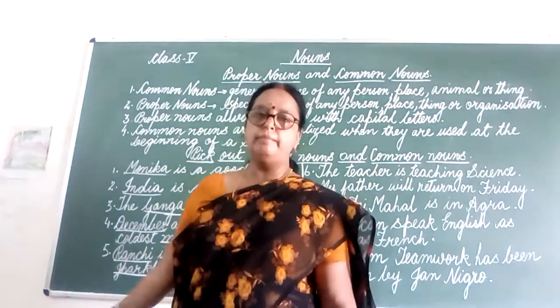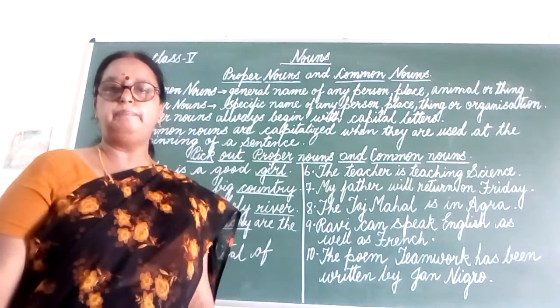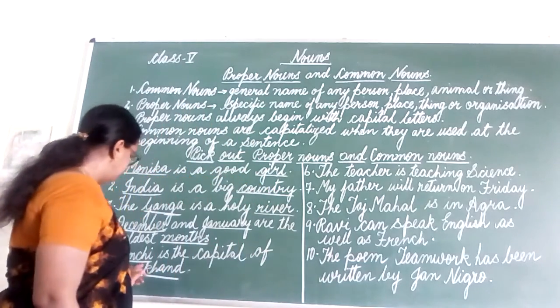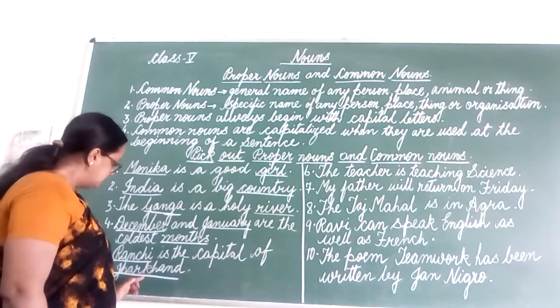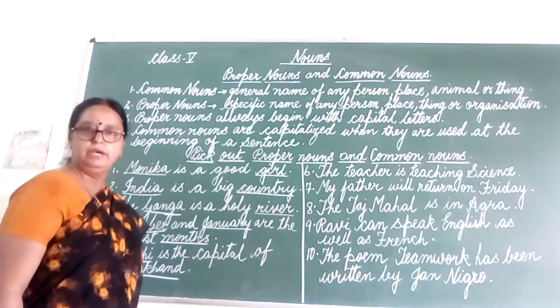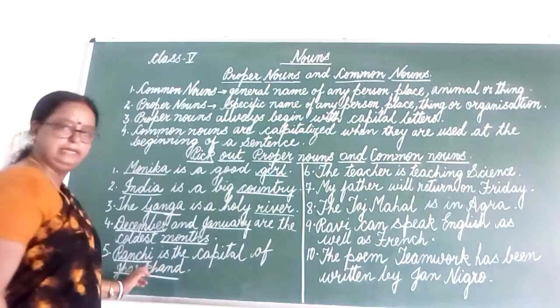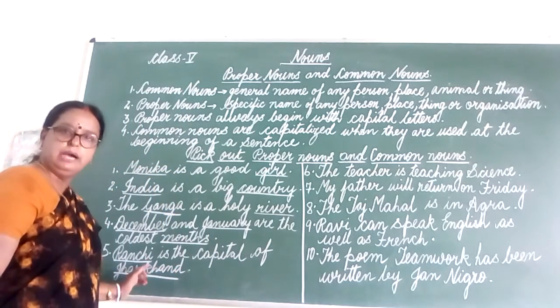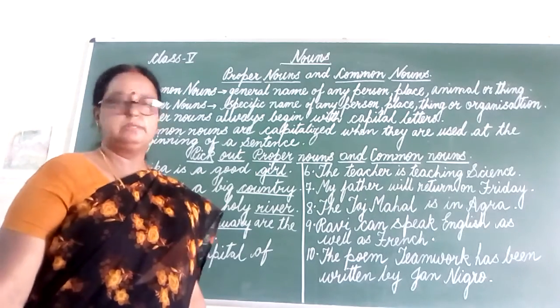Is there any common noun in this sentence? No. Both the nouns are proper nouns. Ranchi is the name of a city, so it is a proper noun, and Jharkhand is the name of the state, so it is also a proper noun. In the fifth sentence, there are two nouns, Ranchi and Jharkhand, and both are proper nouns.